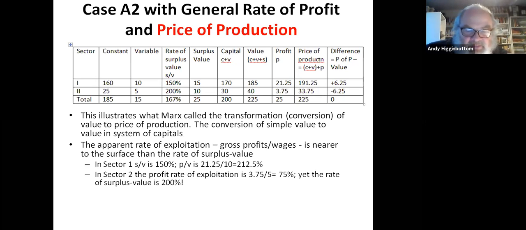However, if you look at the profit against wages, then it would appear that the workers in sector 1 are more exploited than the workers in sector 2. Why is that? Because the amount of profit per worker is greater in sector 1 than in sector 2.